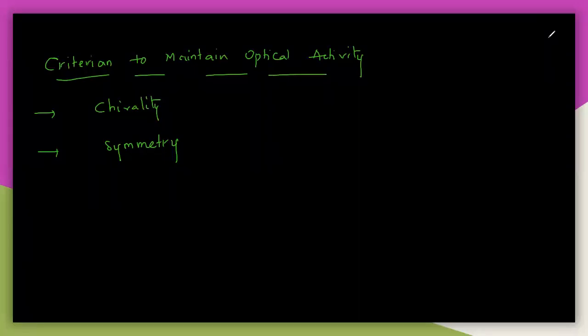So my dear students, we will continue the last session, that is stereoisomerism. In the previous session, I told you about optical active molecules. There is a criterion to maintain optical activity. So what are the conditions to maintain the optical activity? You need to understand this: chirality and symmetry.